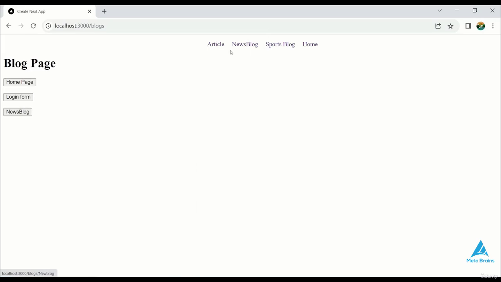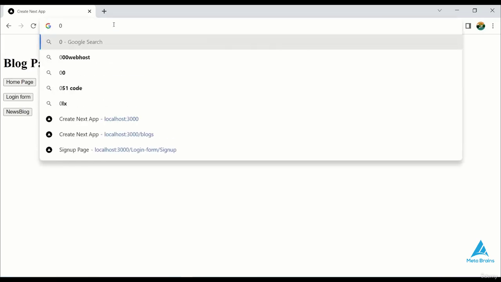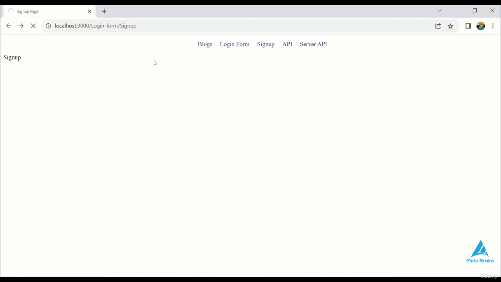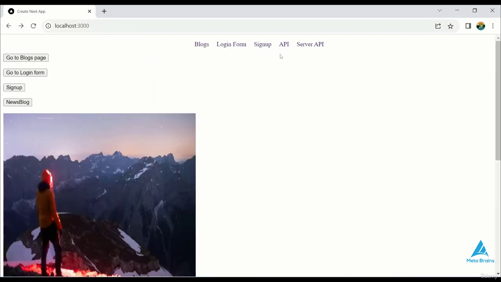This redirect functionality is quite powerful. It allows us to fix issues or make changes to pages without removing them. If you encounter any problems with a page and you don't want to delete it entirely, redirection can be a valuable solution. If you wish to set up multiple redirects, you can simply copy and paste the code, modifying the page names as needed. In summary, this lecture has covered the concept of page redirection and how it differs from middleware in Next.js. Thank you very much for watching and see you soon in the next lecture.